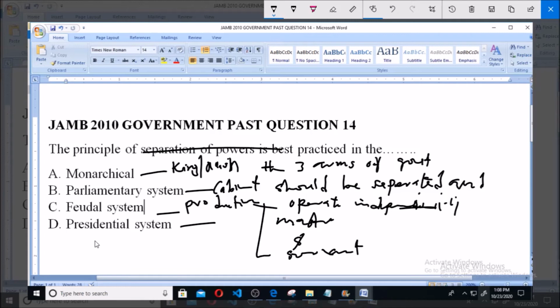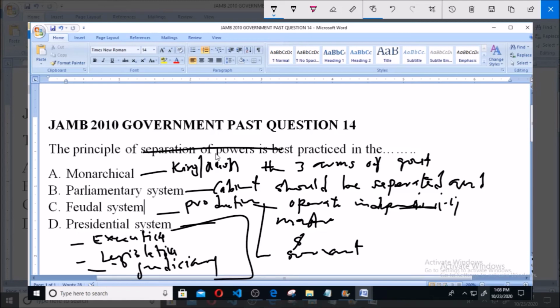The feature of presidential system suggests what we call executive institution. It also suggests what we call legislative institution, and the third institution here is the judiciary. So among these three bodies, there is a principle of separation of power, and that is why we say the principle of separation of power suggests that the three arms of government should be separated and operate independently, and this is a feature of presidential system.